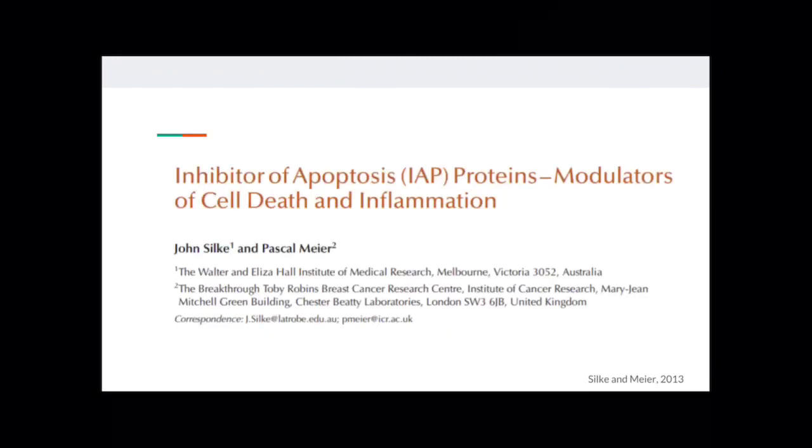In this research conducted by Dr. Silke and Dr. Meier, it was concluded that IAPs contribute to cell survival at multiple levels, and that it is a very important protein for the proper functioning of apoptosis. This conclusion is based on their research that proved the alterations in IAPs were found in many types of cancer and are associated with disease progression and poor prognosis.